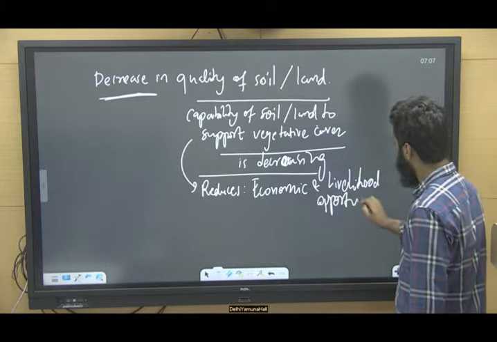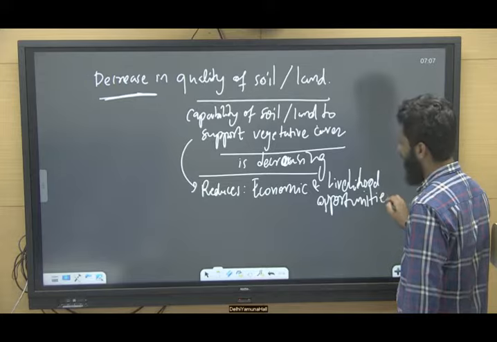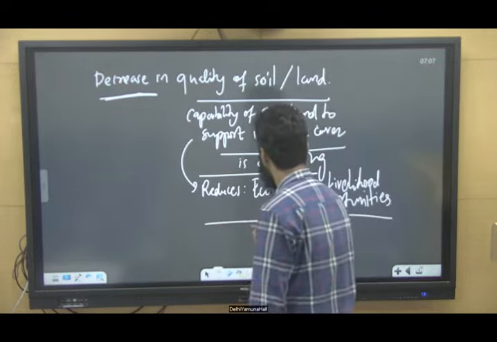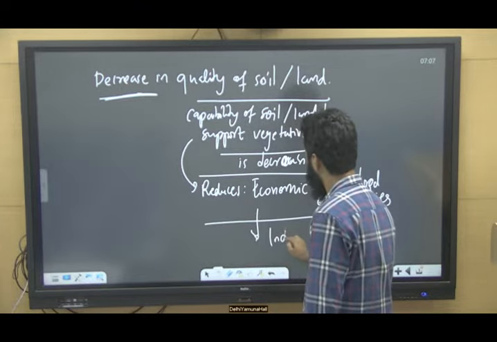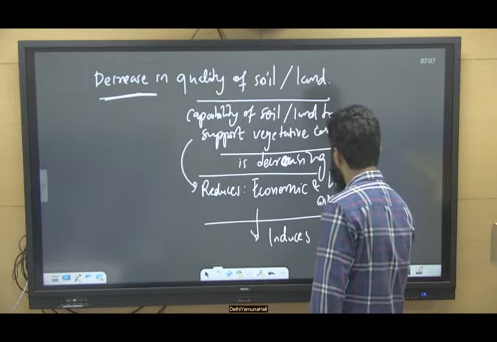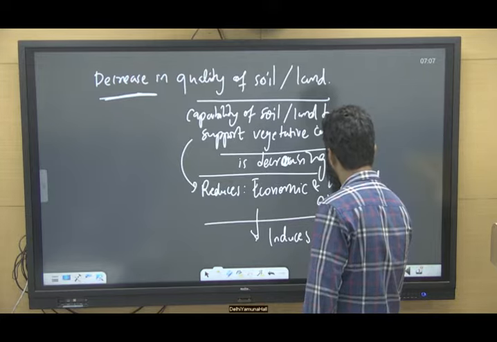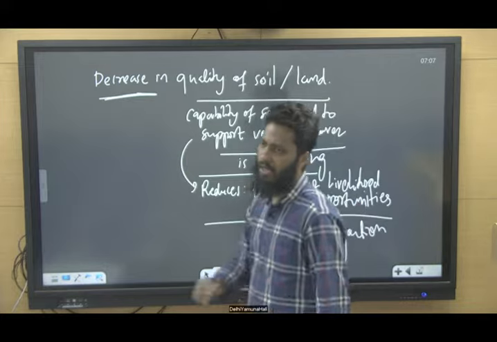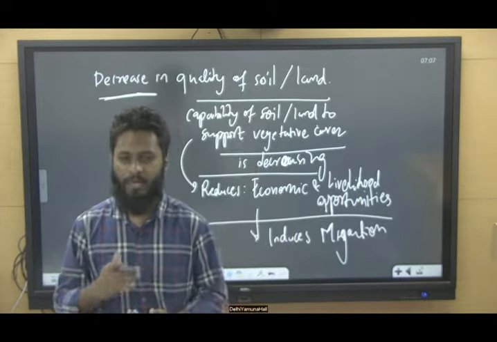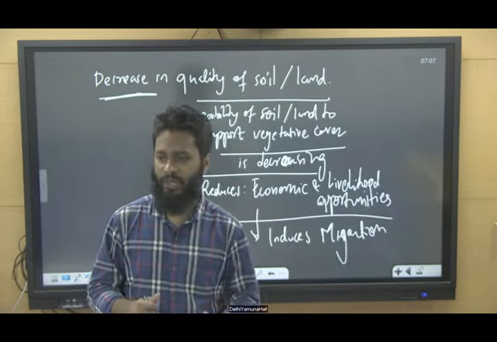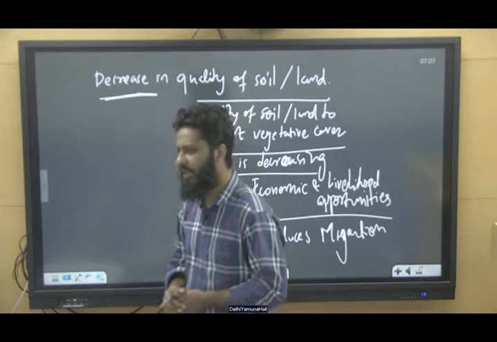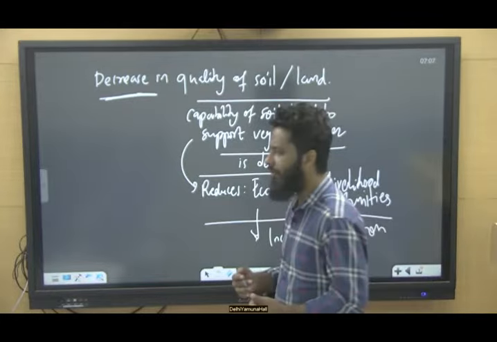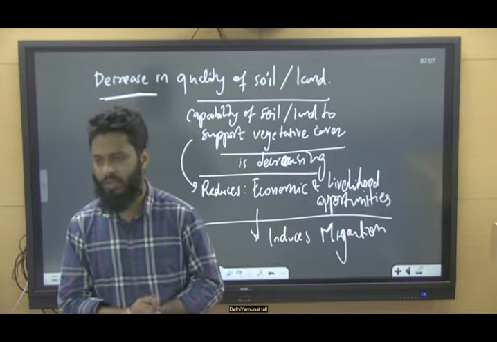And when economic and livelihood opportunities are decreasing, this induces migration. This migration impacts the overall population, but the more vulnerable people, women and children, are impacted more, right?